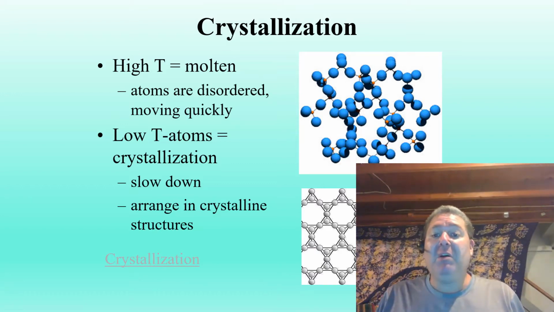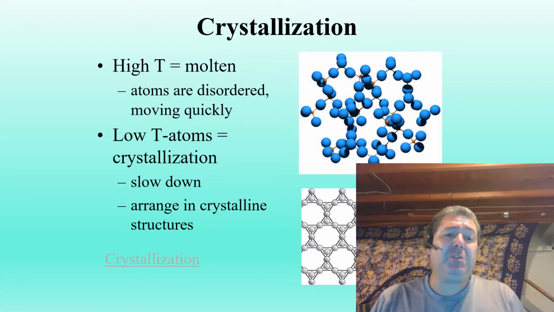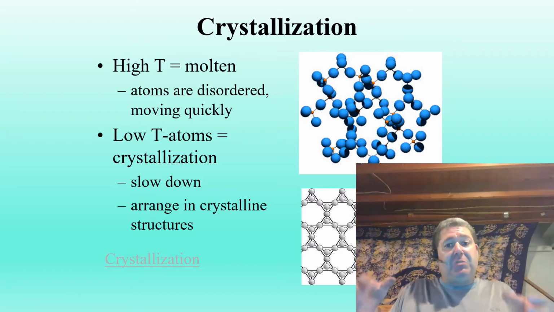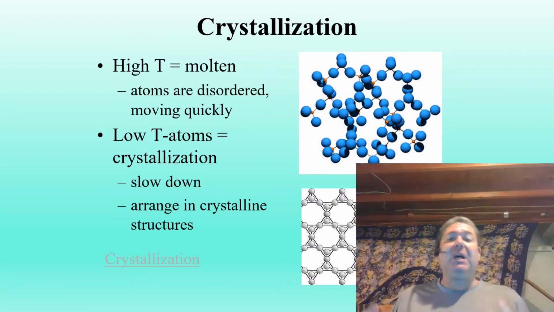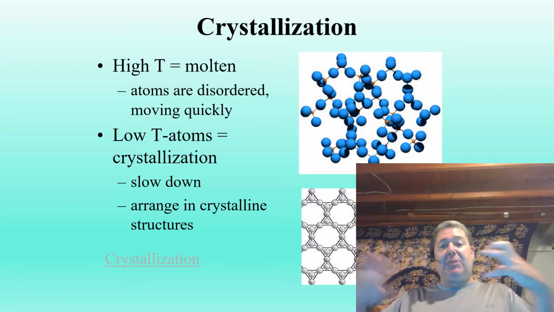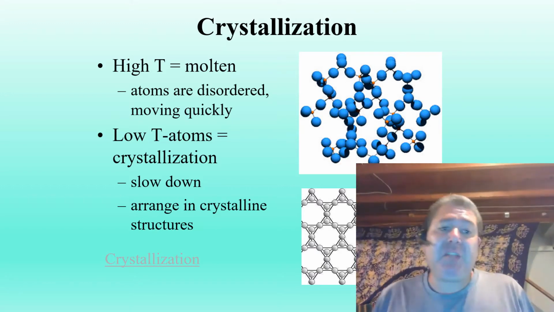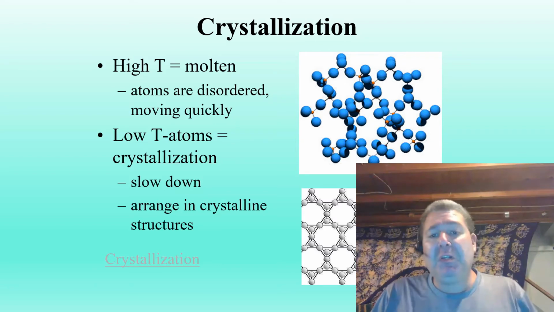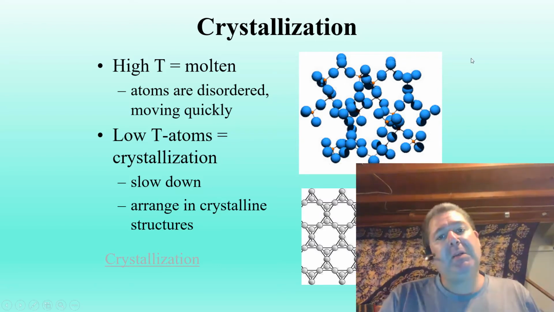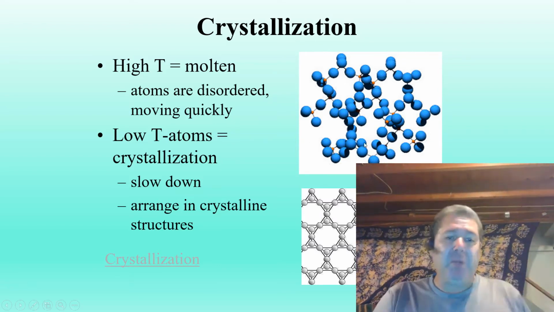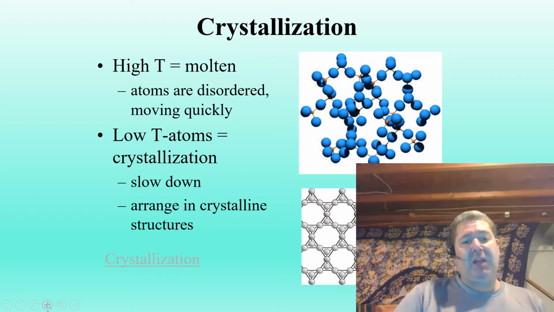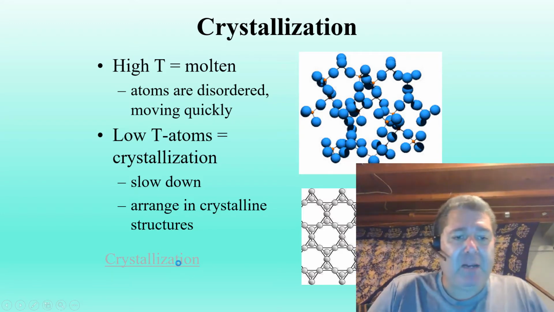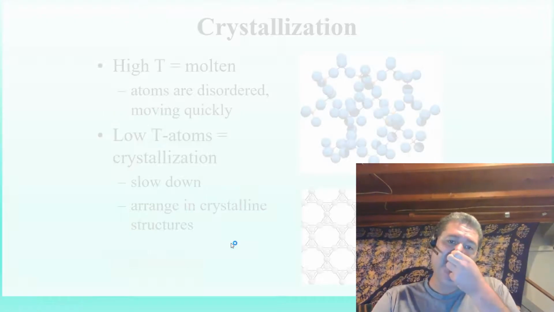If this occurs slowly over millions of years underground as an intrusive igneous rock, all of this liquid will have time to get together and make minerals. If it doesn't, whatever gets shot out of the volcano, whatever was happily forming minerals will be in there, whatever was liquid will be in there, and gas will be in there, all of that. So let's take a look at this process of crystallization a little closer here.